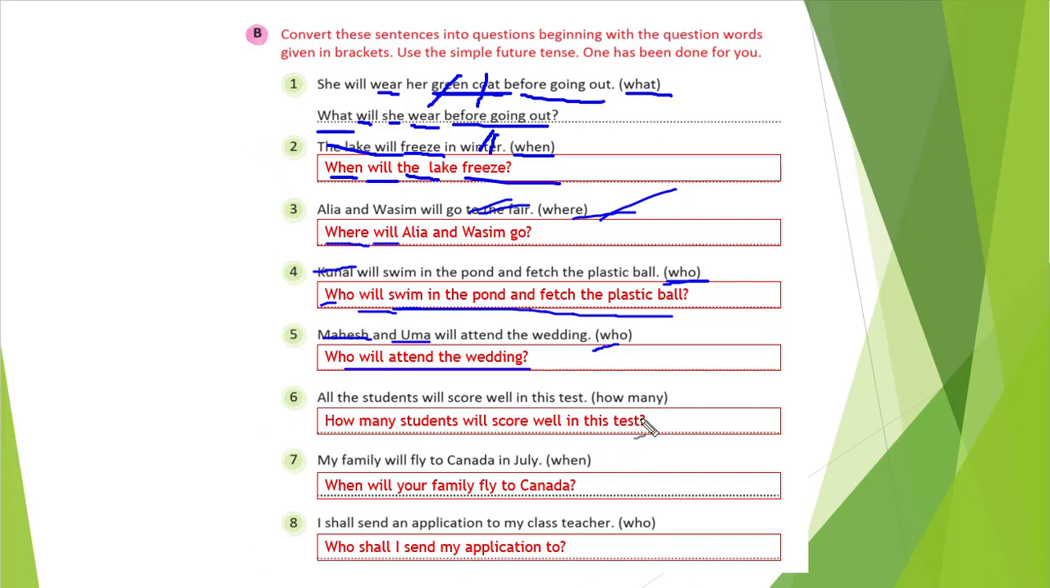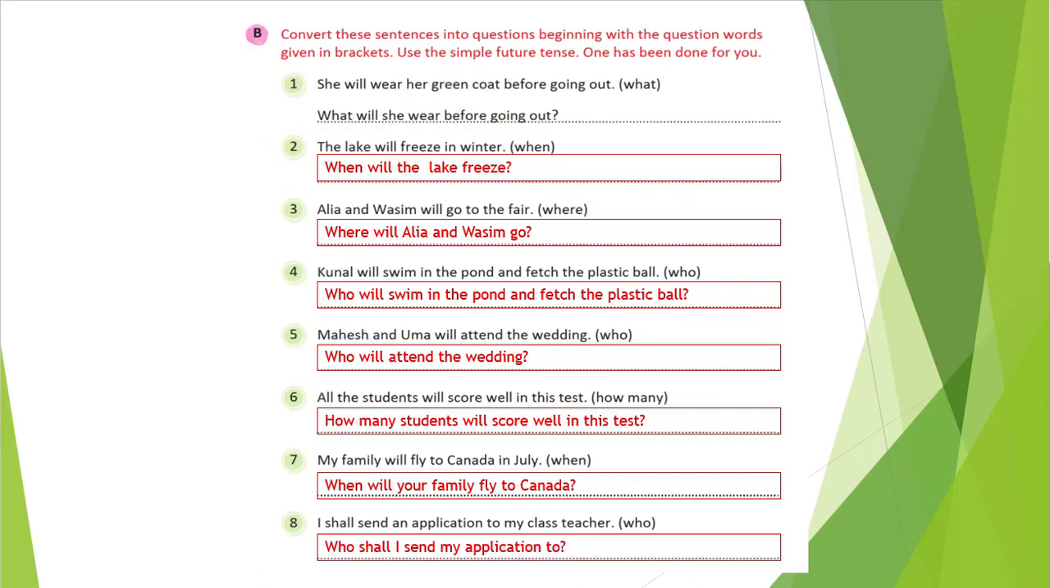Then in the sixth one, they have asked about how many. How many means whenever a count is there, we will use how many, right? So all the students, that is the answer. All the, that all is the answer, right? So all we are talking about, so that we will remove. And how we can make a sentence: how many students will score when in the test? That is the question, right? That way we can create the question.